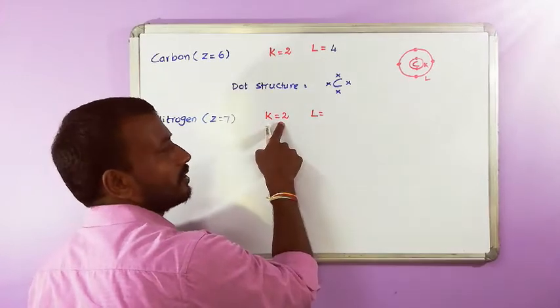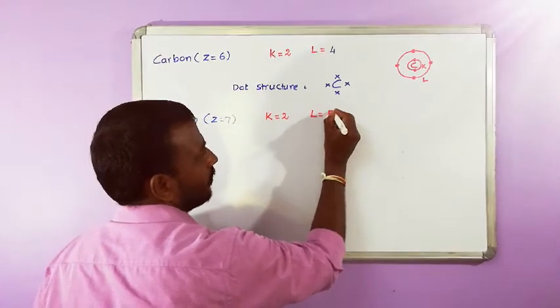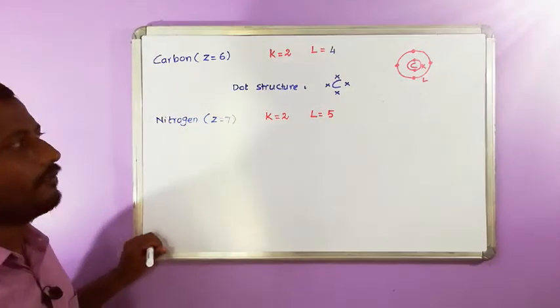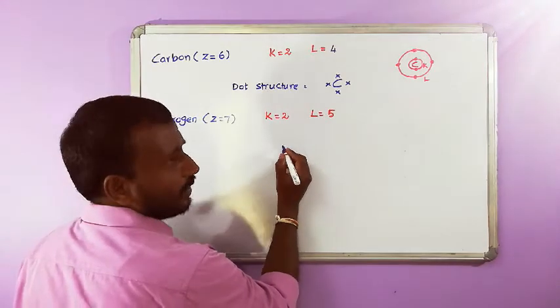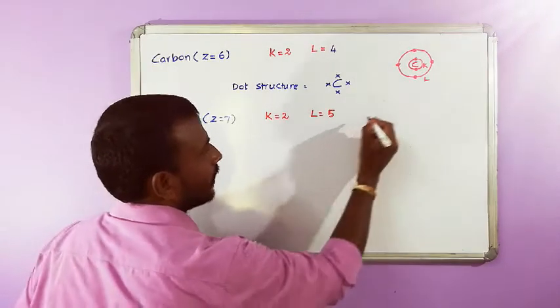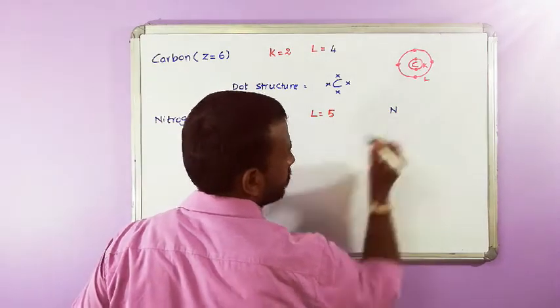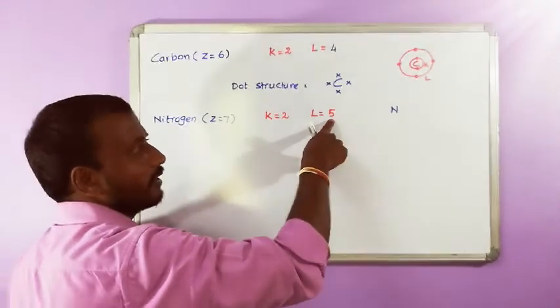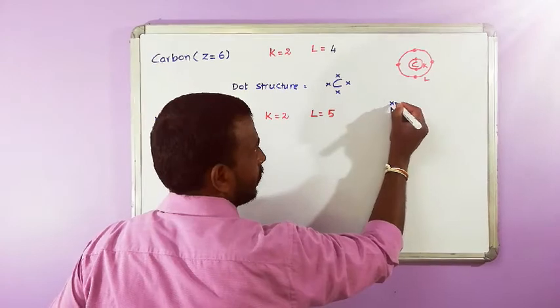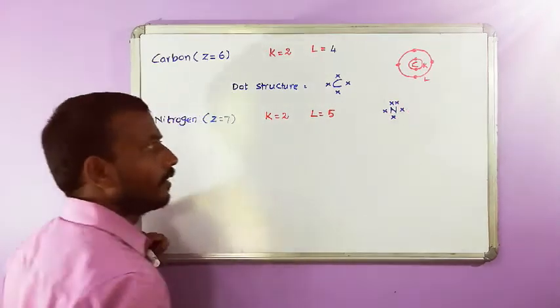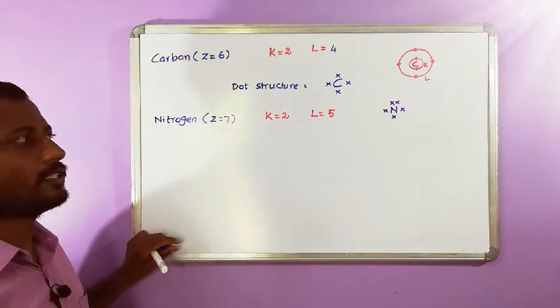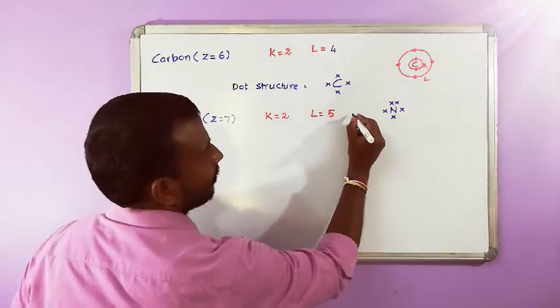So 7 minus 2 is 5. L cell can accommodate 5 electrons. So what is the dot symbol? When you write the dot structure of nitrogen, how many electrons are there? 5. Therefore 1, 2, 3, 4, 5. So this is the dot structure of nitrogen.